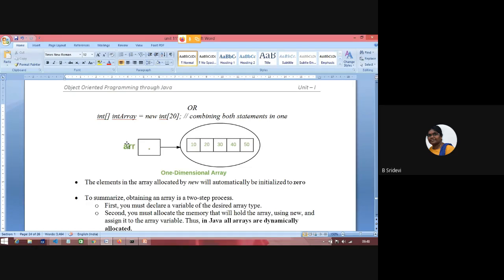This ARR is stored in the stack. The reference is stored in the stack. The physical object, the actual array, is stored in the heap. This part is stored in the stack and this part is stored in the heap. Clear? Almost all objects in Python, Java, everywhere, the reference is stored in the stack and the physical object is stored in the heap. Okay, you should be aware of these.